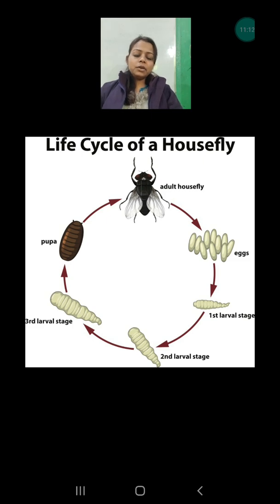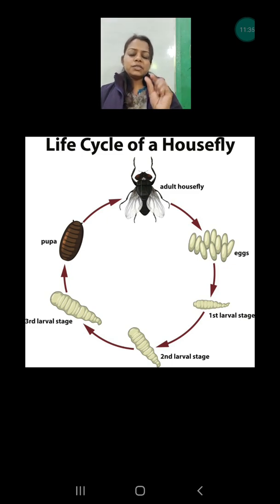Next, the life cycle of the housefly is similar to the butterfly, but the only difference is that the larva of the butterfly is known as caterpillar, and the larva of the housefly is known as maggot. But it also has four stages. First is egg, second is larva, third is pupa, and fourth is housefly.